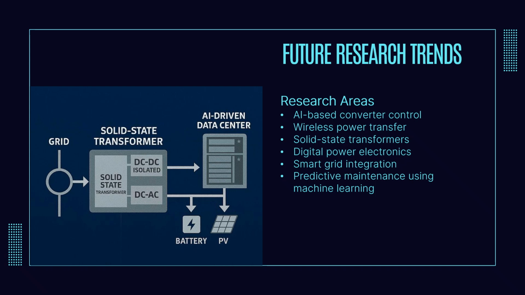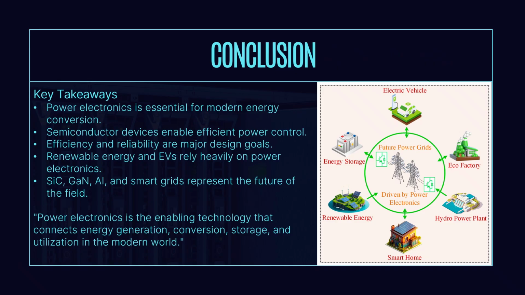Having explored both current technologies and future research directions, let us summarize the key ideas discussed today. To summarize, power electronics plays a central role in modern energy conversion and control. Semiconductor devices enable efficient power processing, while advancements in converter design continue to improve system performance and reliability.